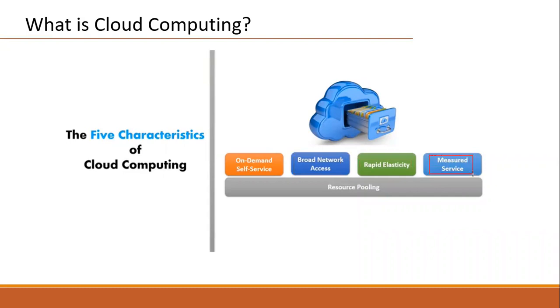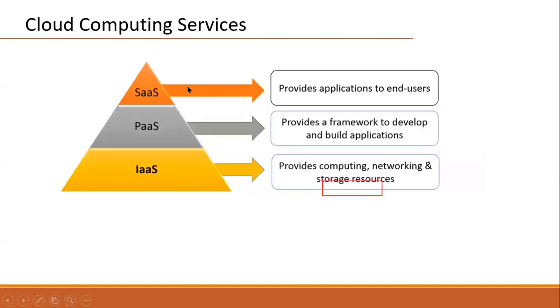Measured service, already we have seen. Depends on usage only we need to pay. Resource pooling means all the resources are available in the form of a pool so that we can use those resources. So then said these are the 3 major services we have to understand. First point, already we know cloud computing platform provides the resources in the form of services.